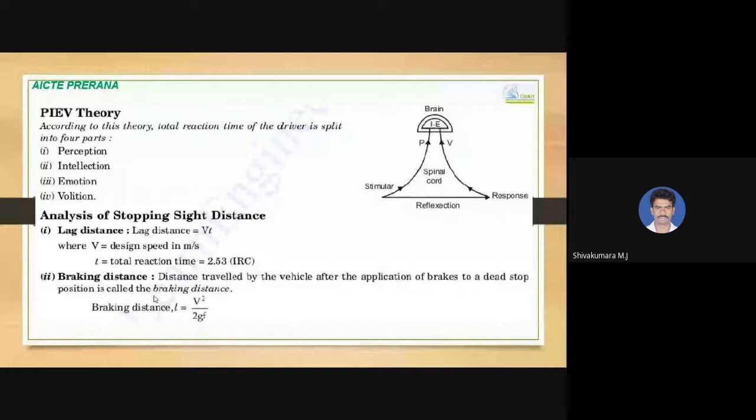Braking distance is the distance traveled by the vehicle after the application of brakes to a dead stop position. Lag distance is the distance traveled by the vehicle between the moment the driver sees the object and the moment he applies the brake. Braking distance is V square by 2gf, where V is the design speed, f is the coefficient of friction, and g is the acceleration due to gravity.